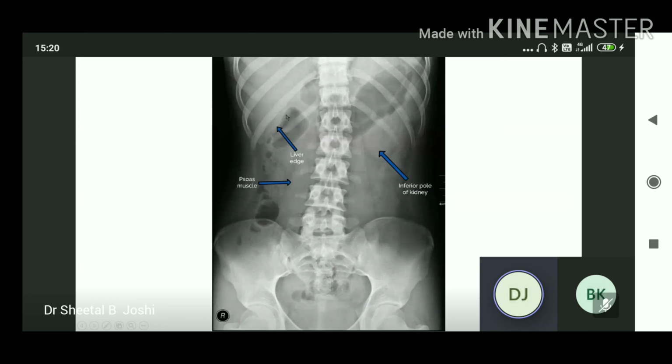Here we can see the liver under the right dome of the diaphragm. Here the lateral margin of the psoas muscle. Here we can see the inferior pole of the left kidney, and then the fundus of the stomach under the left dome of the diaphragm.